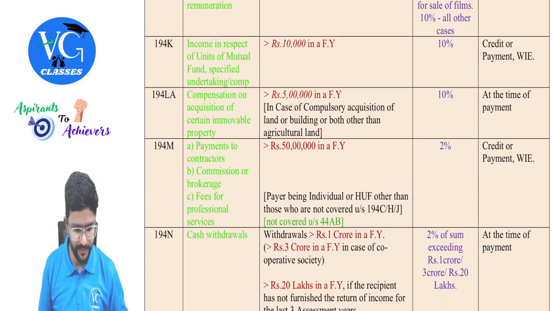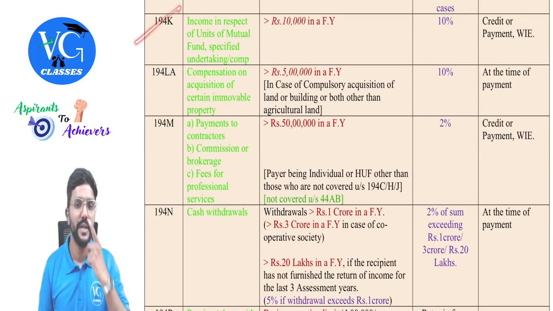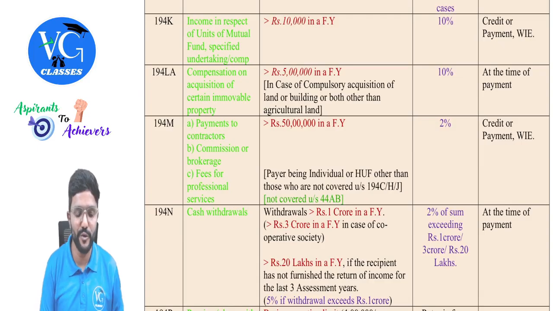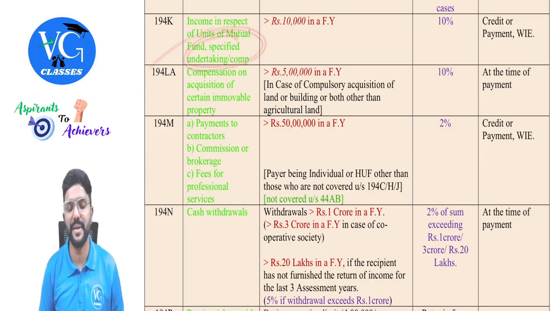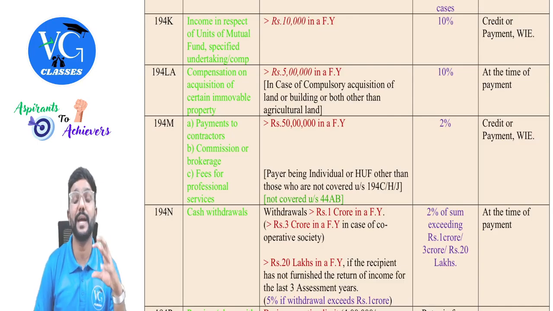Okay, sir. Next, 194K. If it is the income in respect of units of a mutual fund or specified undertaking or a company, more than 10,000 in a financial year, TDS has to be deducted at 10% at the time of credit or payment, whichever is earlier. And this is an amendment. Please be careful, guys. This is when I'm holding the units. Whatever income I am earning, the payer has to deduct TDS if the payment is more than 10,000.